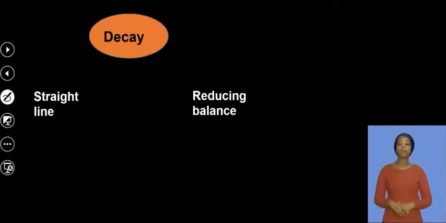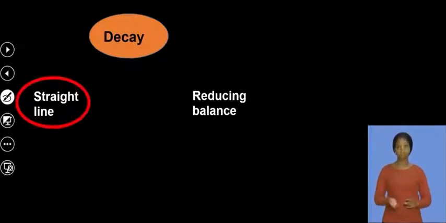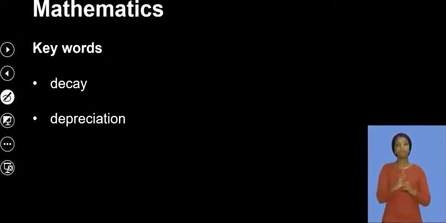So the big idea is decay. We have straight line and reducing balance. But we are focusing on the straight line, which is the same as the simple interest decay. Our keywords are decay and depreciation. The reason I'm using both of them is because I want you to realize that these mean the same thing. It just means a decrease of what we are talking about.